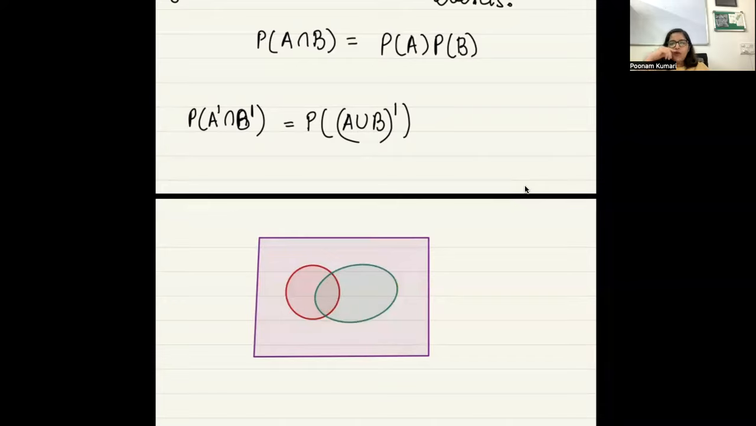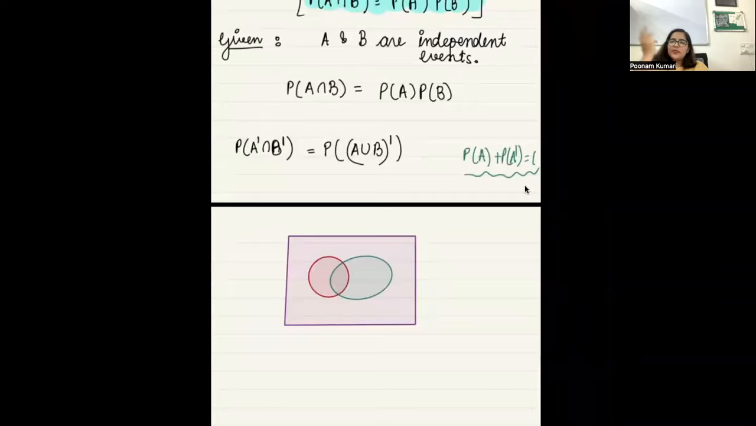Now, how can I find this probability? Can I simplify it? Do I know that probability of A plus probability of A complement is 1? So how can I simplify it without any complement here? Can I do 1 minus probability of A union B? Can I do that? Yes, we can.